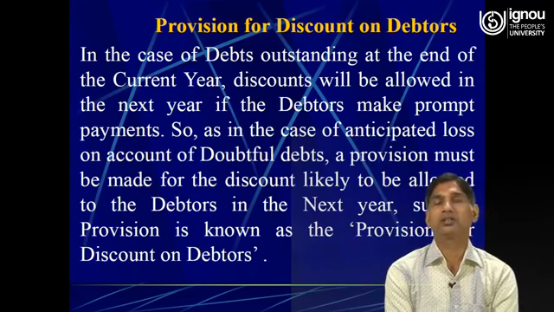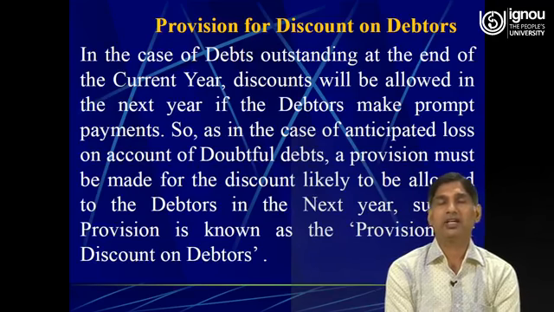These two things must be subtracted first while making the provision for discount on debtors, because we provide the discount to those debtors which are fresh, where we do not have any doubts, the good debtors.